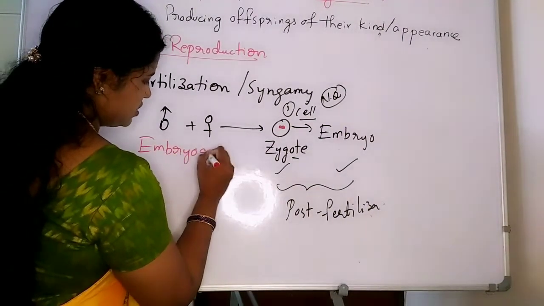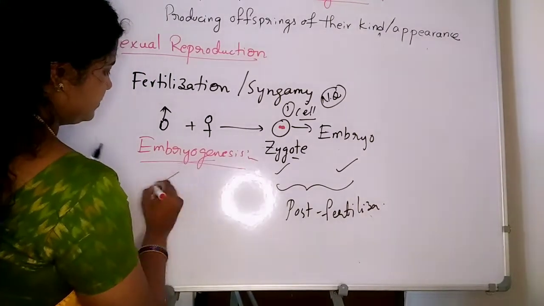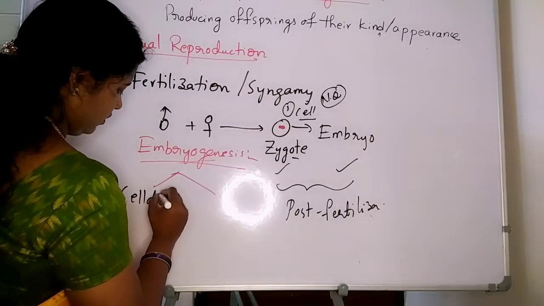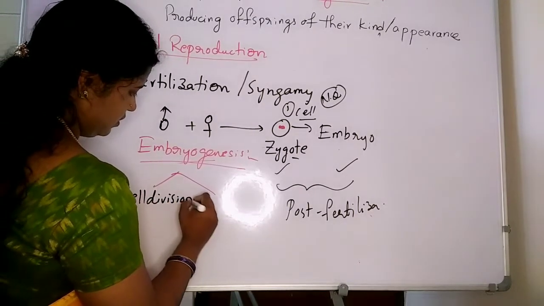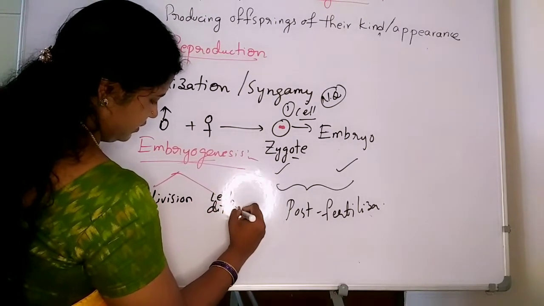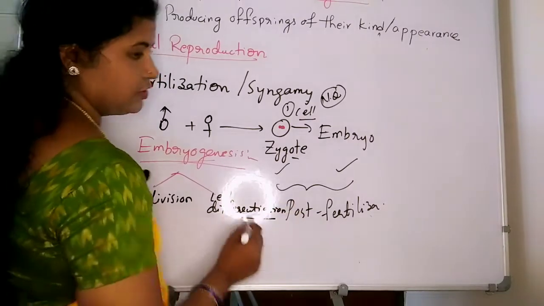In embryogenesis there are two steps. One is cell division, then cell differentiation. What is cell division?